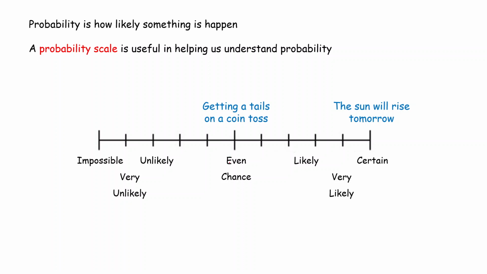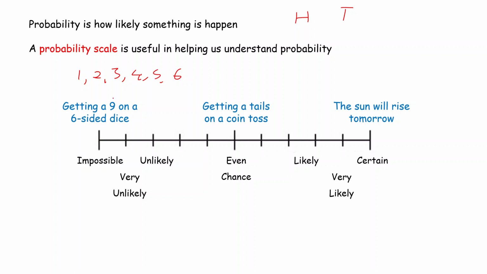Something that has an even chance of happening is, if you flip a coin, getting a tails on a coin toss, because on a coin you can either get a heads or you can get a tails, right? You've got a 50-50 chance of getting one of those two. So that's an even chance. And something that is impossible is getting a 9 on a 6-sided dice, because on a 6-sided dice, you can get a 1, you can get a 2, you can get a 3, a 4, a 5, and a 6. There is not a 9 on a dice, so that is an impossible outcome.